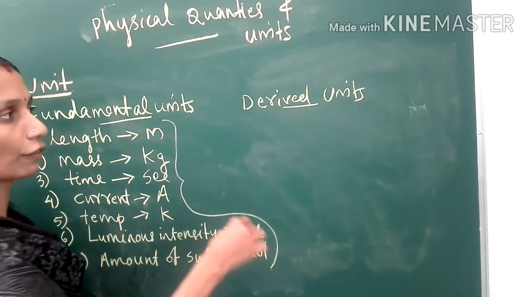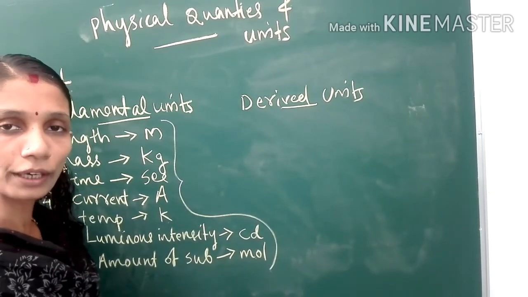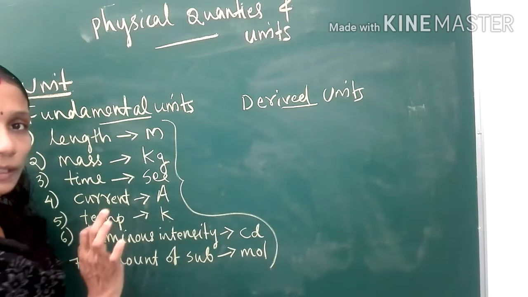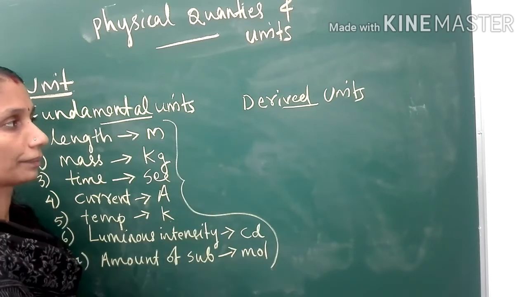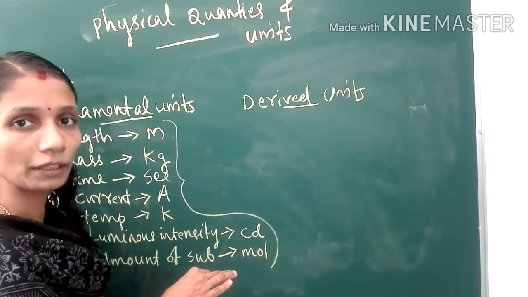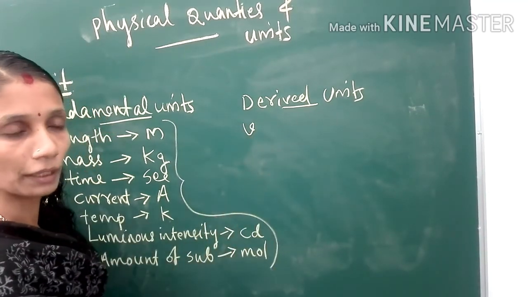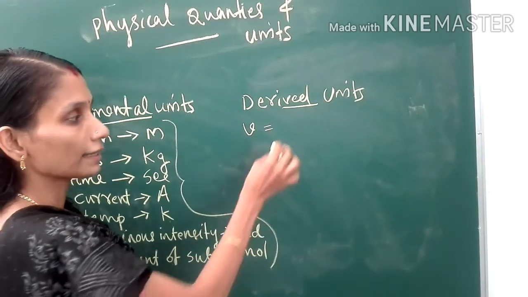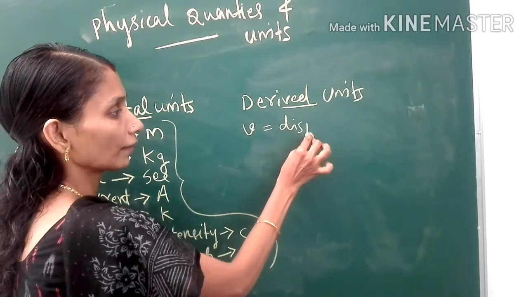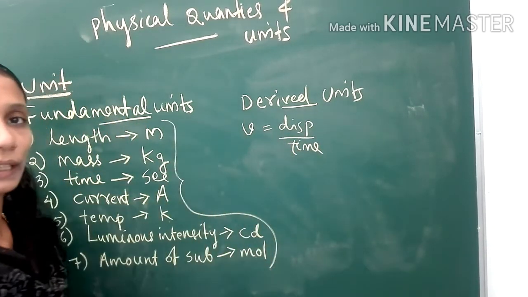So, come to the next one, that is derived units. The unit of derived quantities are called derived units. We took the first example, velocity, right? So, here also we can take velocity as the example. How will you get velocity? Velocity is displacement by time. What is the unit of displacement?